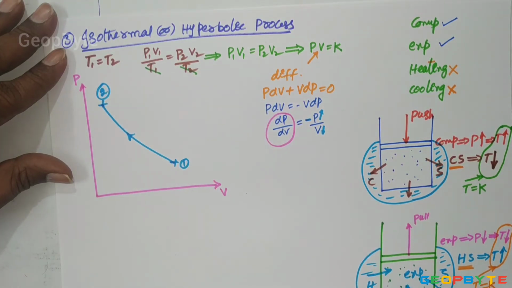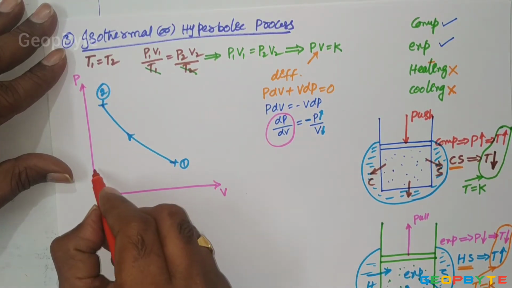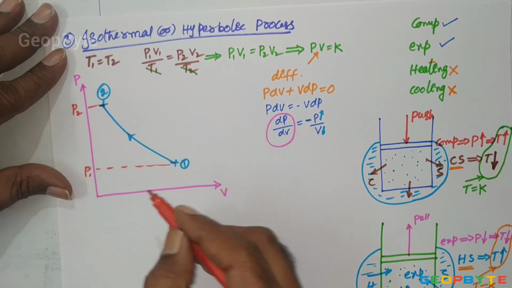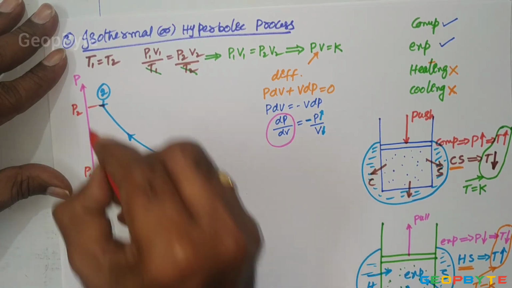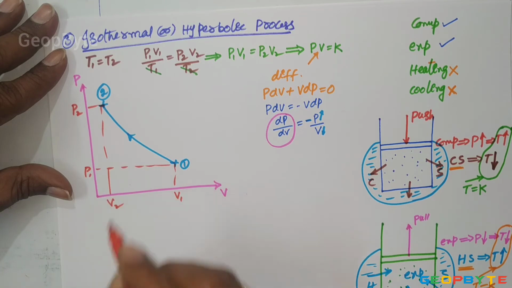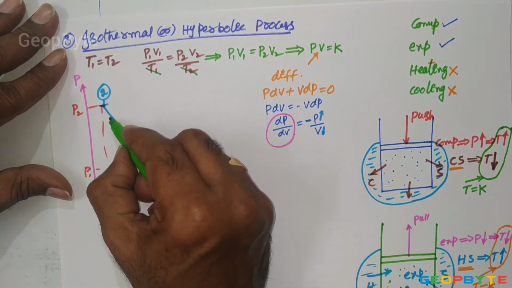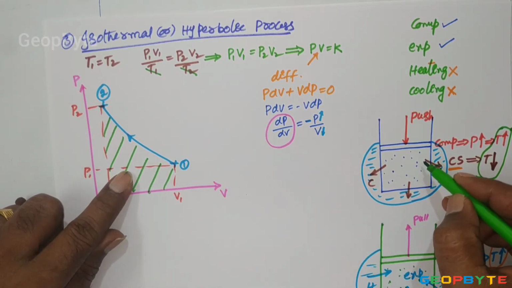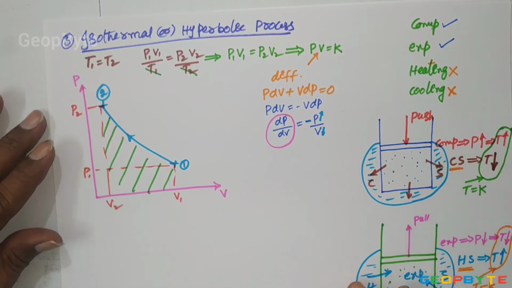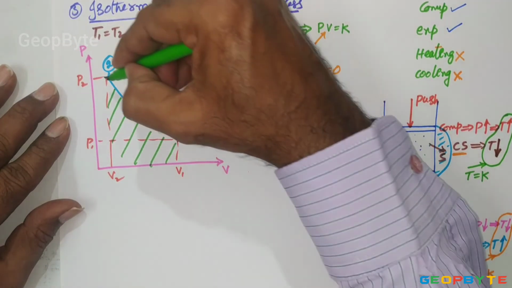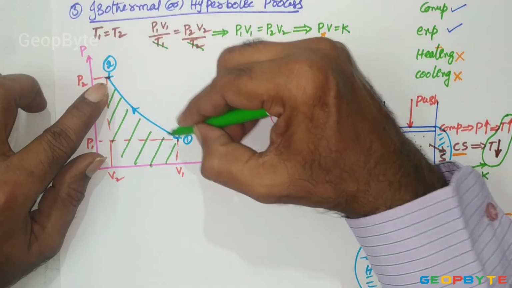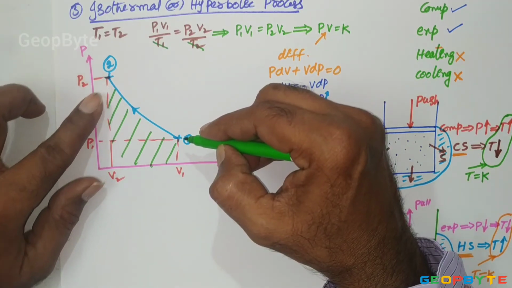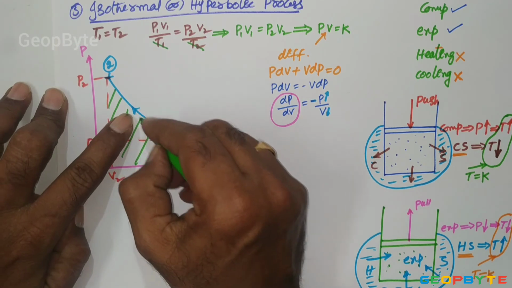During this compression process, pressure is increasing from P1 to P2. While the pressure is increasing from P1 to P2, volume of the gas is decreasing from V1 to V2. The area below this PV diagram is equal to the work required for the compression process. Similarly, the isothermal expansion process should be drawn for dropping pressure. During the expansion process, pressure is decreasing but volume increases. So anyhow, this is the isothermal compression curve.